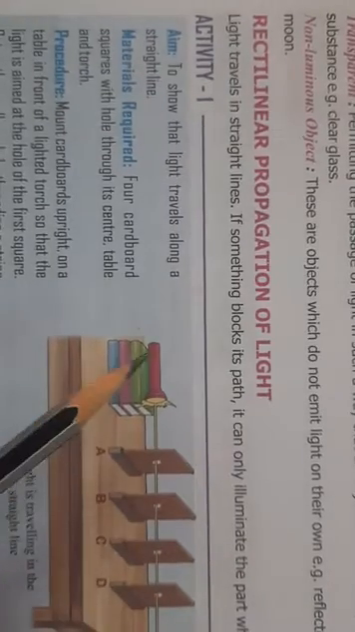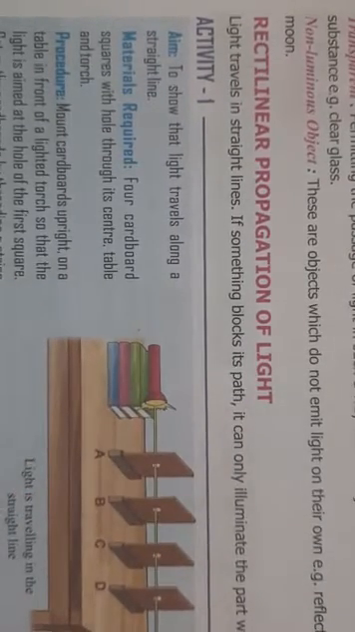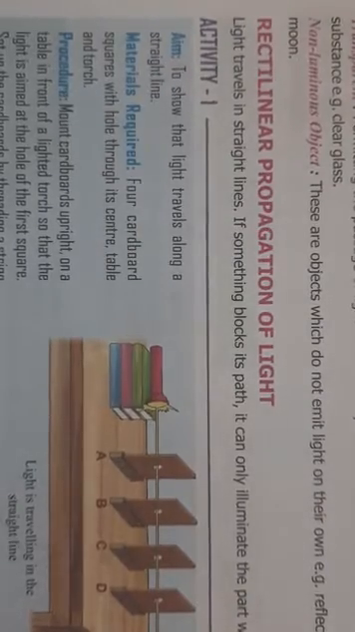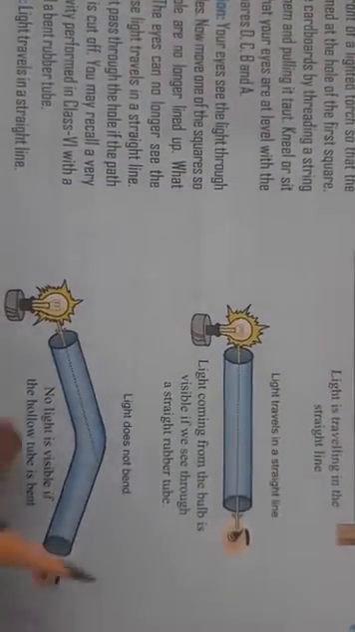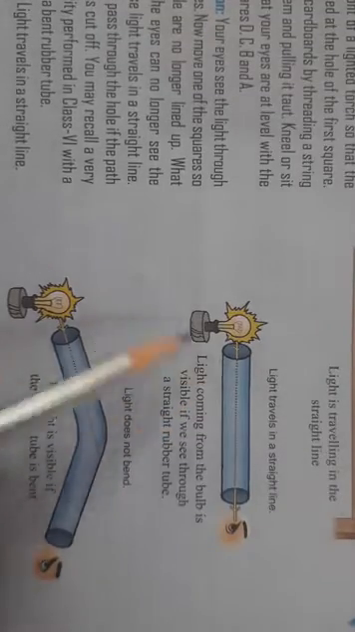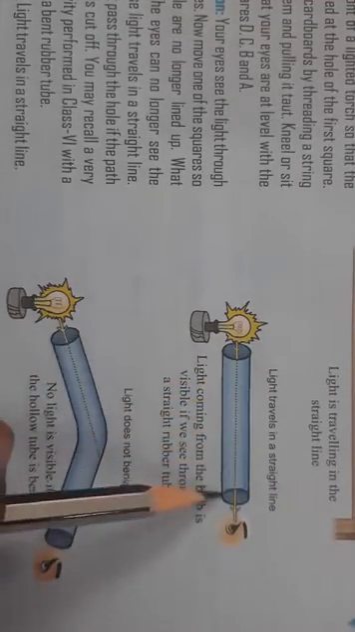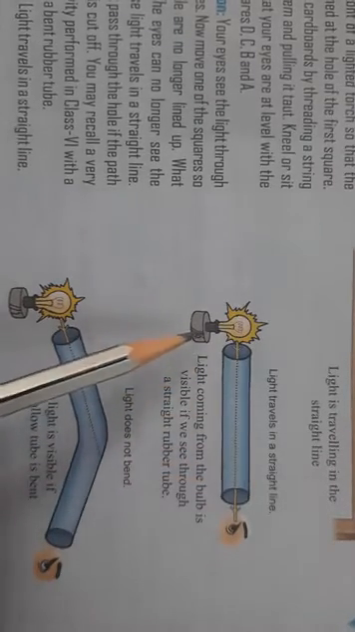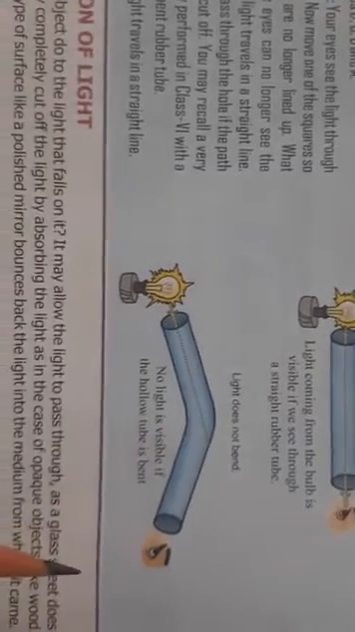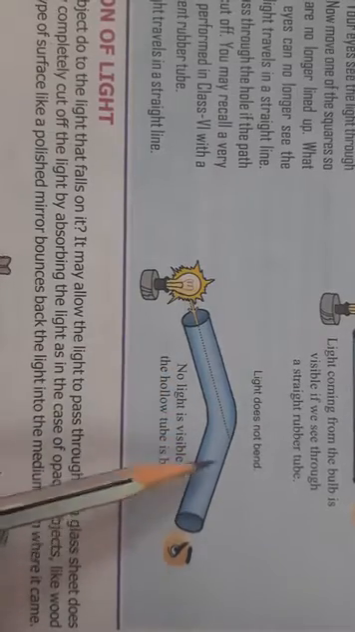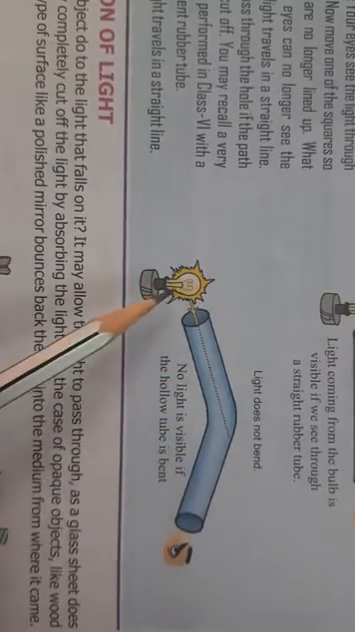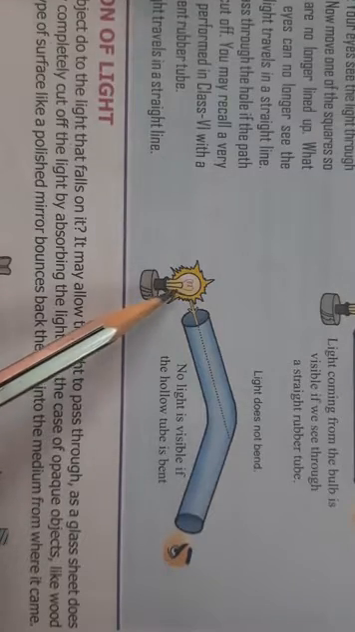Now, rectilinear propagation of light, this also you have studied in class 6, that light always travels in a straight line. For this, an activity is given. What you have to do, you have to place a bulb or a candle and look through it through a straight rubber tube. You will be able to see the bulb or the candle flame. And if you look at this same bulb with a bent tube, you won't be able to see the bulb or the candle.